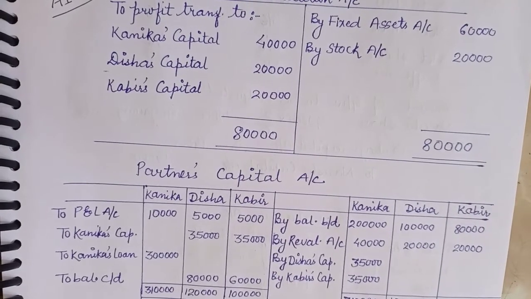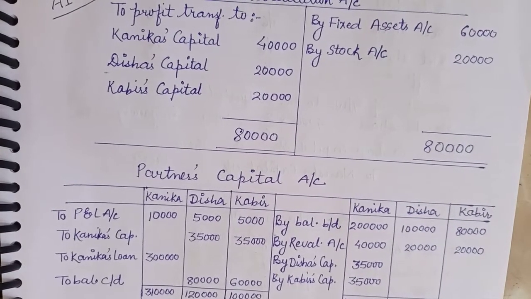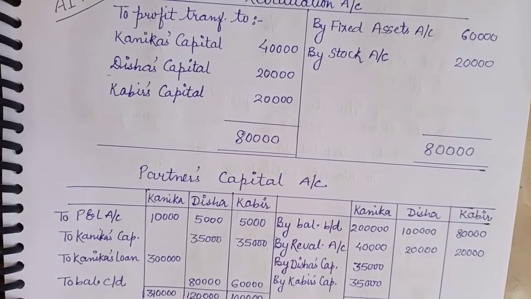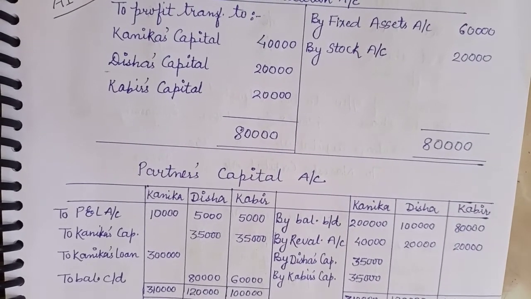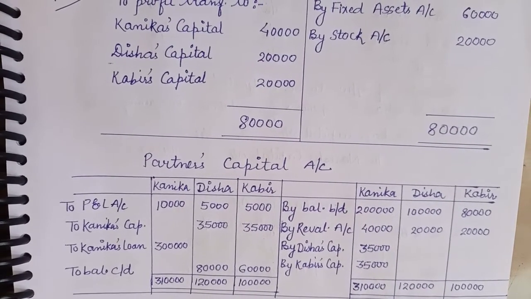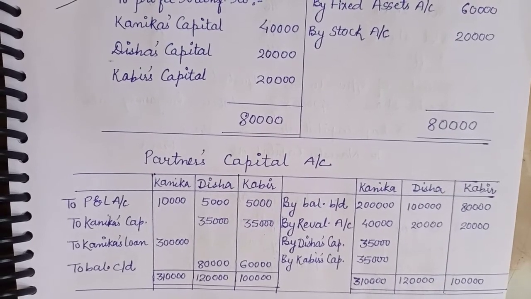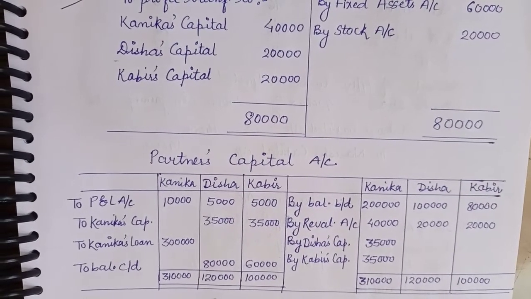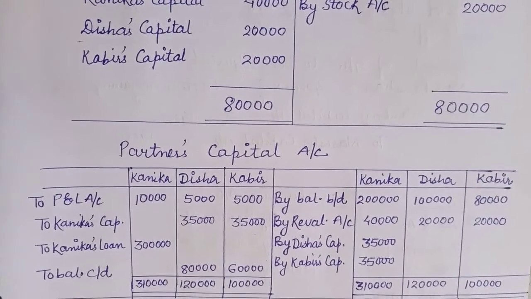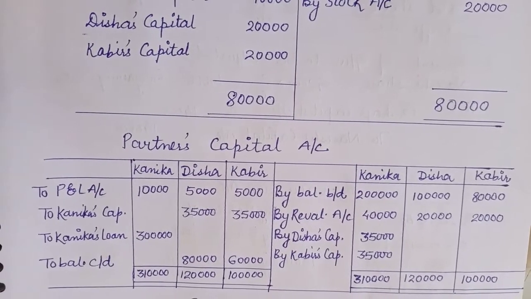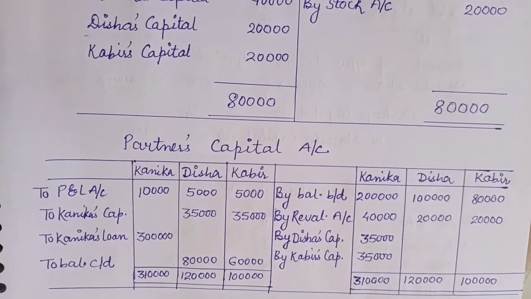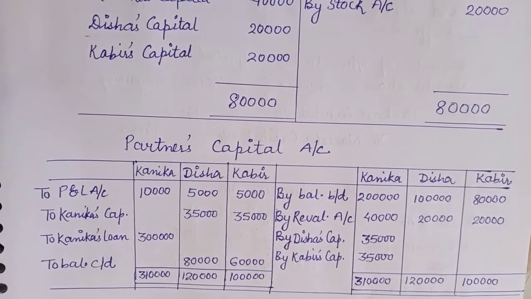Then point number A, goodwill of the firm was valued at 2 years purchase of average profits of the 3 completed preceding years of the date of retirement. The profits for the years 2013-14 and 2014-15 are given, and for 15-16 it is not given, and it has been told in the question to take the average profits of 3 completed years. So where is the third one? Inside the balance sheet on the asset side you see the profit and loss account has been written as 20,000. So that will be taken, so that is the loss. If it is given on the asset side, that is the loss. So 1 lakh plus 1,30,000 minus 20,000. So that will give us 70 divided by 3, that will give us 70,000, and goodwill is to be calculated at 2 years purchase. So 70,000 into 2, that is 1,40,000.